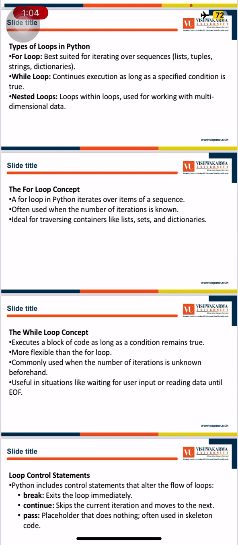So basically, for loop is used when you know how many iterations are to be done on the code or block of code. For example, if you have to find the sum of even numbers up to 100, the iteration will only take place till 100 or 101. So you can put a for loop for that, since you know the number of iterations that are going to be applied. And it goes through containers like lists, sets, and dictionaries.